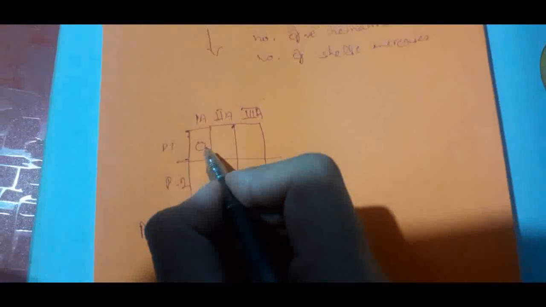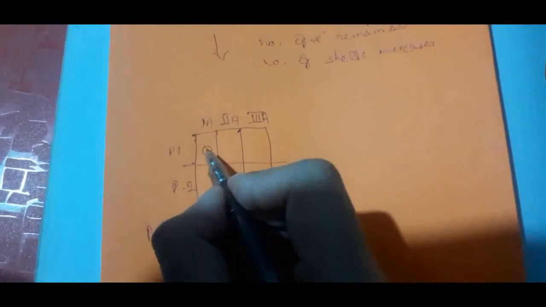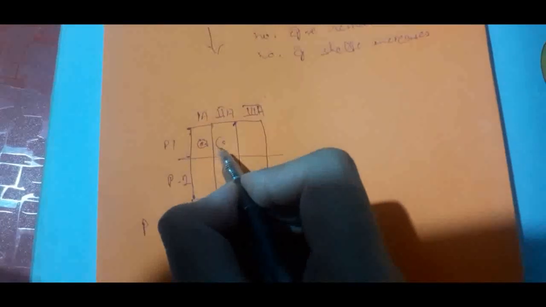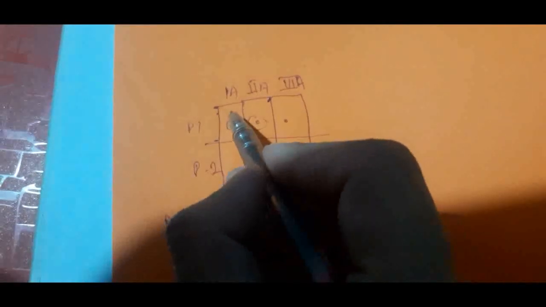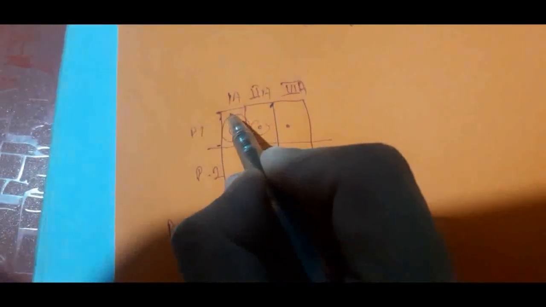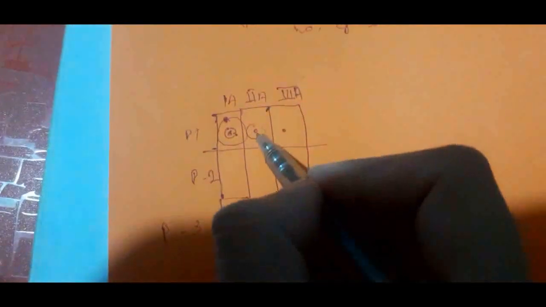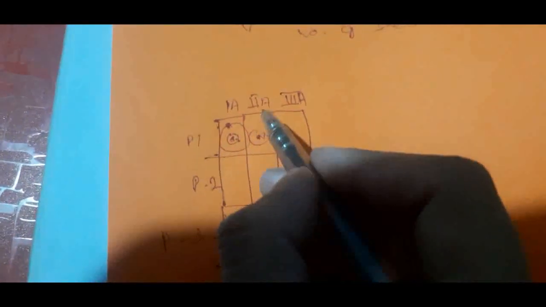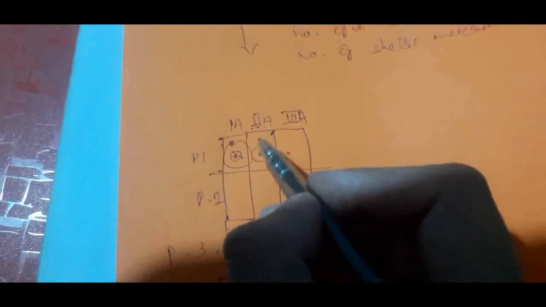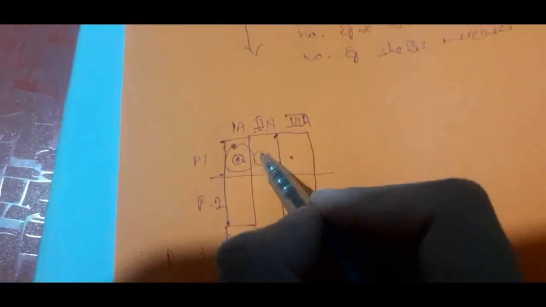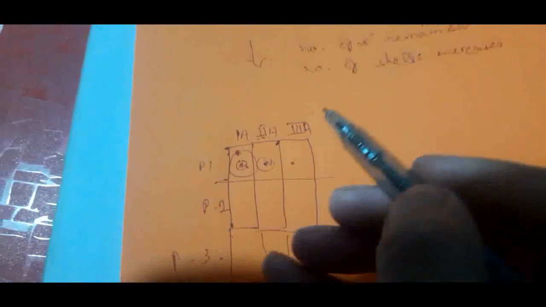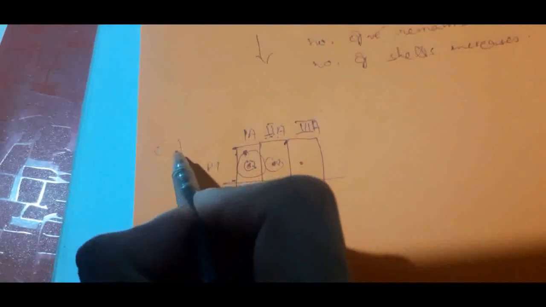If it is the first period, only one shell will be here. This is the nucleus, and there will be one shell. Again its nucleus, there will be one shell. Suppose its nucleus, it's having one shell, right? So in this one shell there will be one electron. Whereas in the second period, this is the nucleus. It's 2A. This means how many electrons will be in 2A? 2 electrons in the outermost shell. So when the number of electrons increases, the number of protons increases. If the electron is 1, the proton will be 1, right? If the electrons are 2, then protons will also be 2.